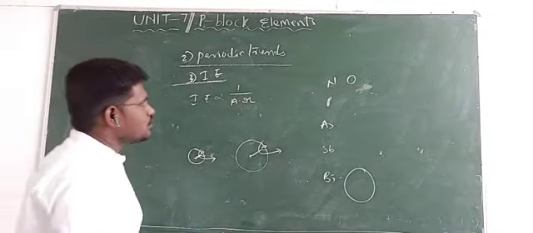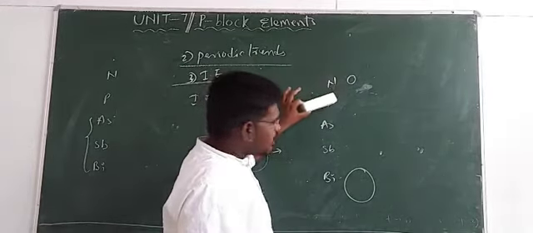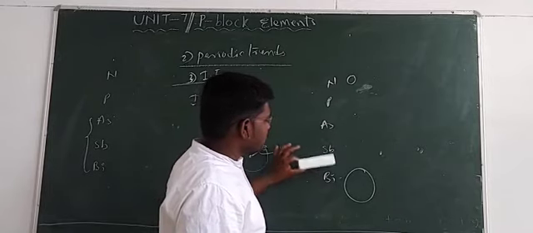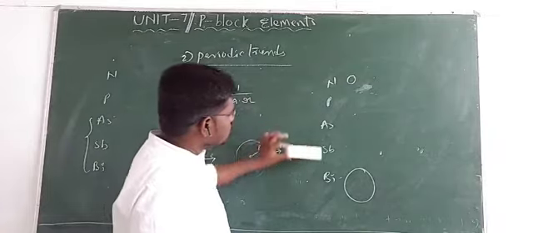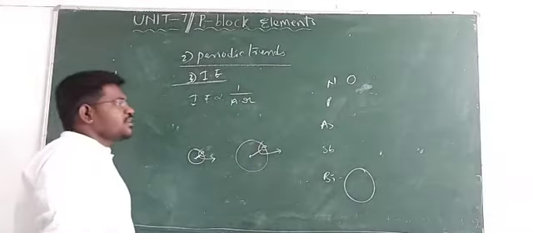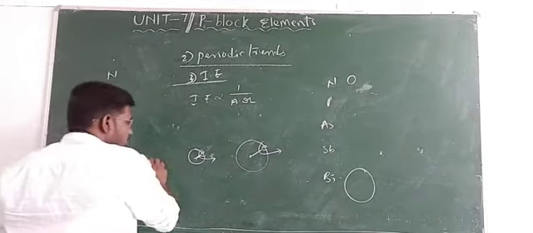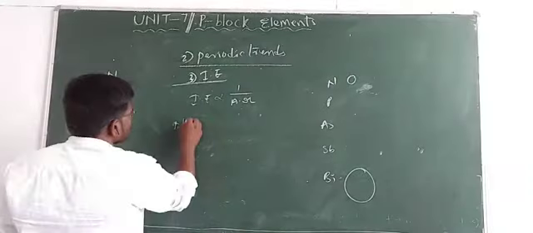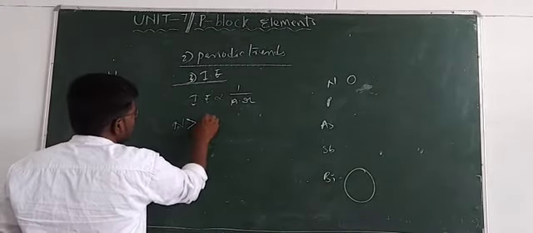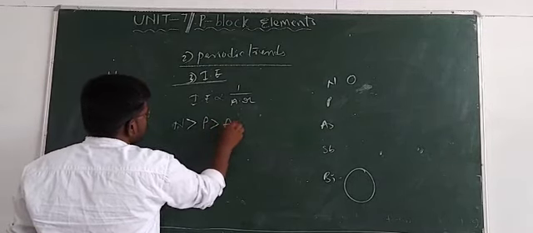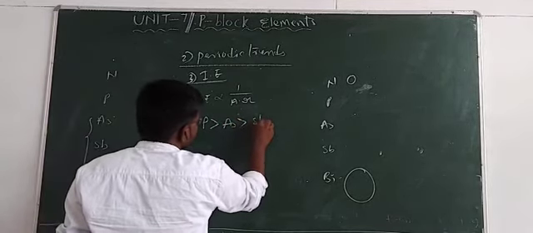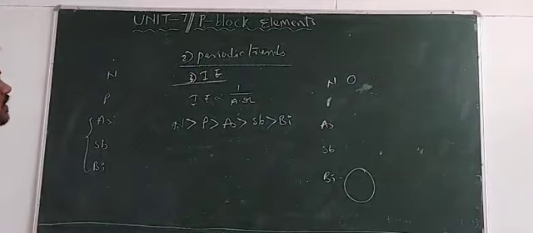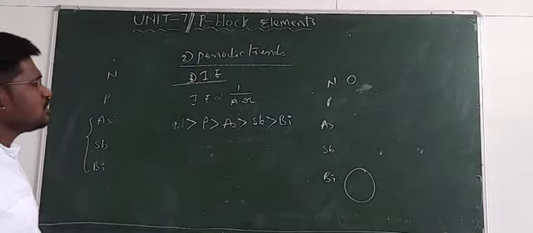Nitrogen has a smaller size, phosphorus is larger, arsenic larger, antimony larger than arsenic, and bismuth larger than antimony. So from nitrogen to bismuth atomic size increases and ionization energy decreases. Nitrogen has more ionization energy than phosphorus, phosphorus more than arsenic, arsenic more than antimony, and antimony more than bismuth. This is the decreasing order of ionization energy of the 15th group elements.